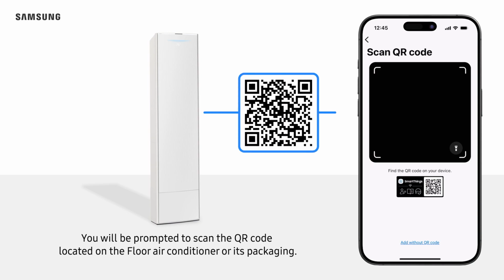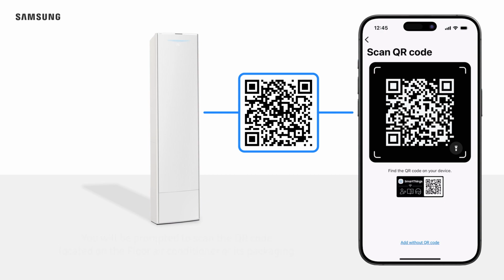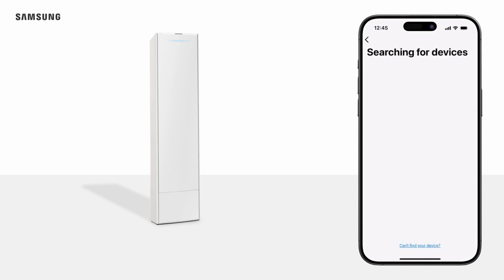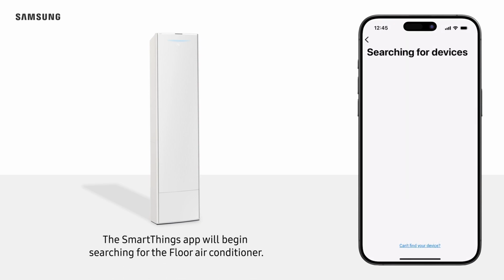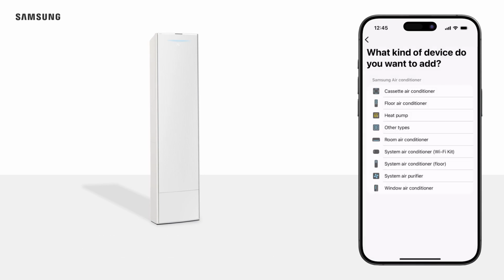You will be prompted to scan the QR code located on the floor air conditioner or its packaging. If you can't locate the QR code, tap Add without QR code. The SmartThings app will begin searching for the floor air conditioner. If you can't find your device in the list, tap Can't Find Your Device at the bottom. Tap Floor Air Conditioner.